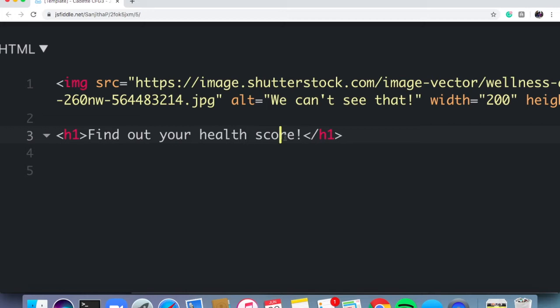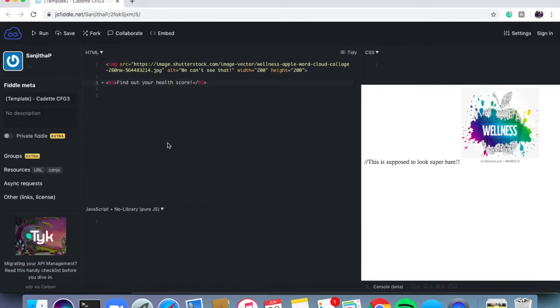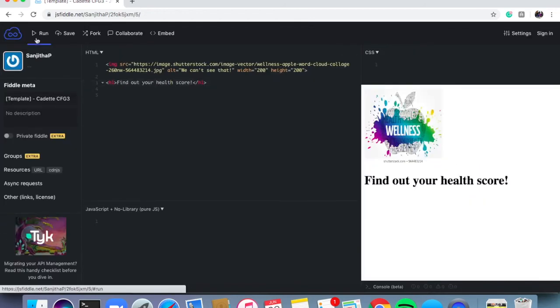Okay, so remember, H1, it's a tag. A tag is something that allows us to apply some sort of property on whatever we put between our tags. So here we've placed text in between header tags, and header tags are going to make this text appear large and bolded on my screen when I hit run. So let's hit run, and there is my header appearing.